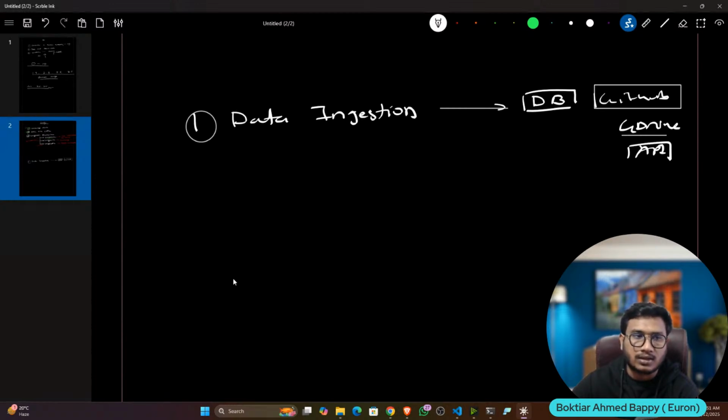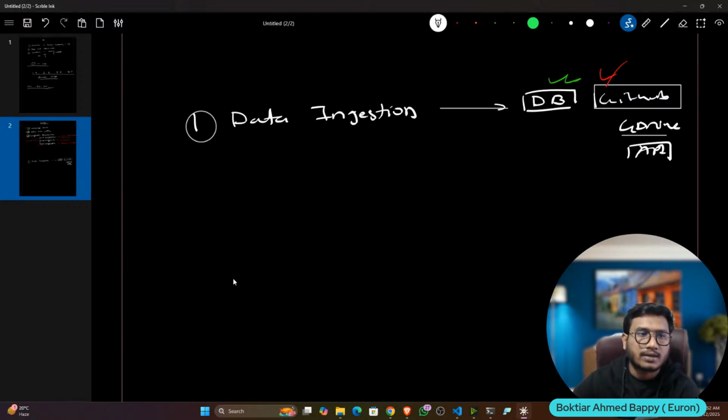Let's say in your company the data is present in the database. At that time you have to ingest the data from the database. Let's say the data is present in GitHub, you have to get the data from GitHub. In this example I'll show you how to get the data from GitHub. In my next project I'll show you how to get the data from the database. So both I'll try to show you.